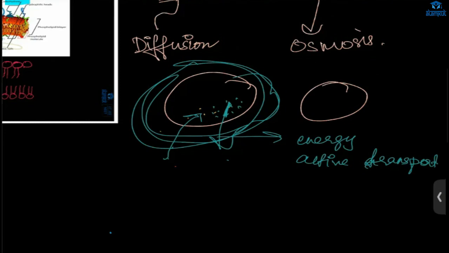Shreya? Ma'am, so low concentration to high concentration is active transport, right? Yes. Okay, got it. Thank you. Low concentration to high concentration, active transport, plus it will require energy. It's transport of substance from low concentration to high concentration with the help of energy. Okay, that is active transport. Okay, thank you. Farhan, any doubt?